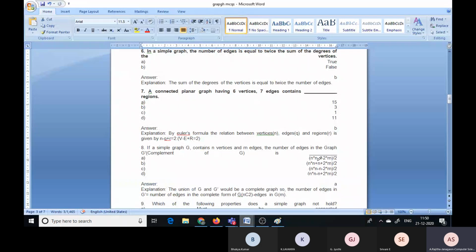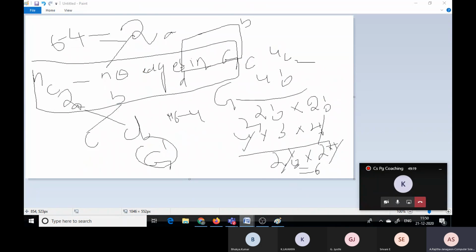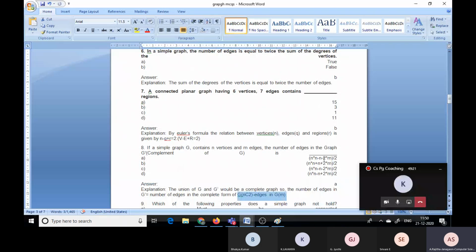That means here 4 into 4 is 16 minus 4 minus 2 into 4, so 8.